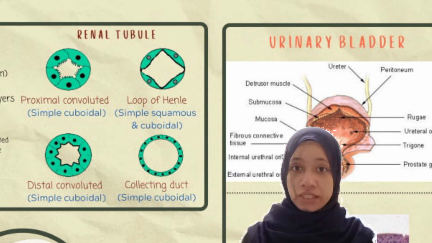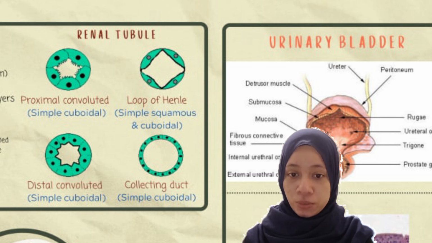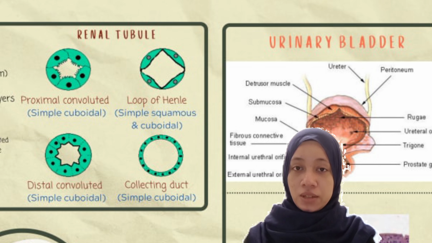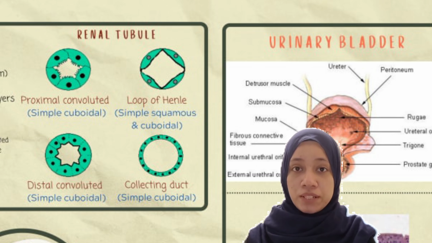I will talk about the type of epithelium lying in the structure of renal tubule in nephron. After the filtrate exits the renal corpuscle, it goes through renal tubule in the following order: proximal convoluted tubule, loop of Henle, distal convoluted tubule, and collecting duct. The longest section of the renal tubule, which is the proximal convoluted tubule, features a simple tall cuboidal epithelium with a brush border of microvilli. The epithelium almost covers completely the lumen, and the microvilli multiply the surface area by 30 to 40 times.